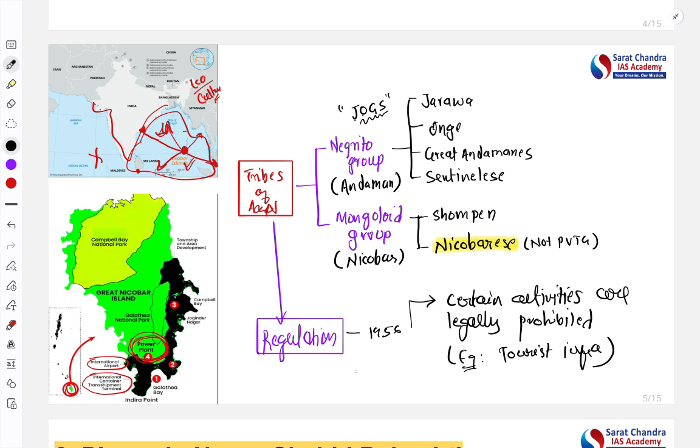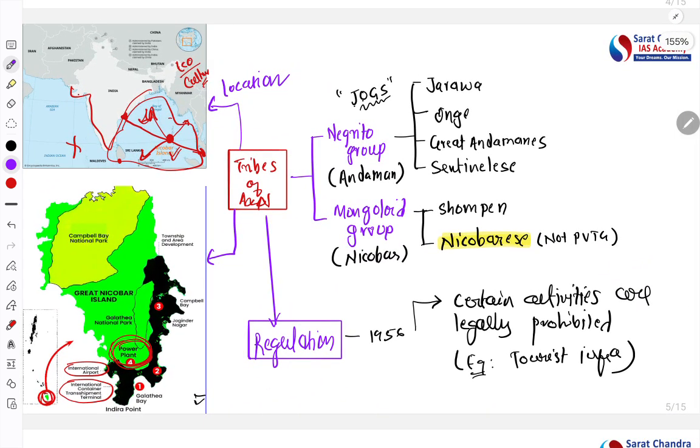So here we are following the isolationist approach. We are not following the integration approach. We are following the isolationist approach so that we can preserve their culture. However, for projects like this, there are claims that they can destroy the culture of these tribal groups. Okay, so this is the mind map ready for you to prepare. These are the tribes of Andaman and Nicobar, this is the issue, and this is the Negrito group and the Mongoloid group.